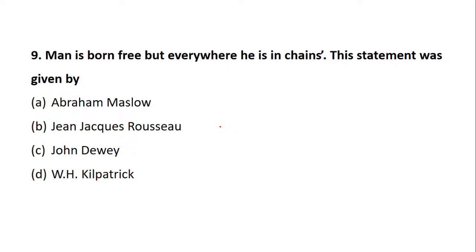So let's go to question number 9. Such questions based on factual information, I told you, 2-3 of them can again put you in problem. So you should know this is repeated, and I've just taken this for practice. Man is born free, but everywhere he is in chains. The statement was given by whom? Abraham Maslow, Rousseau, John Dewey, or Kilpatrick?